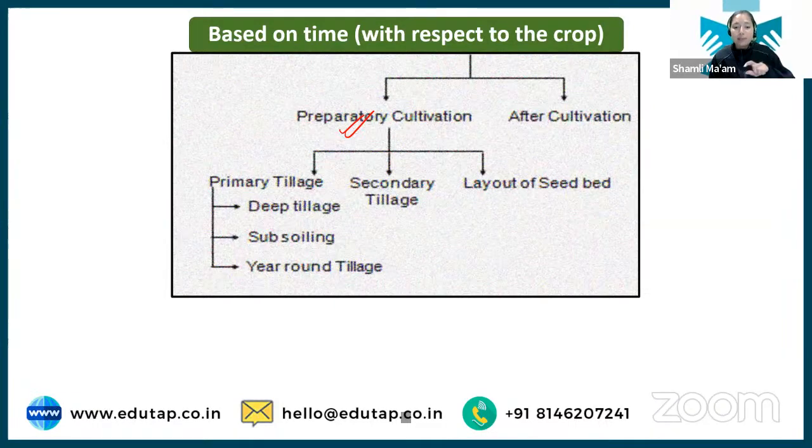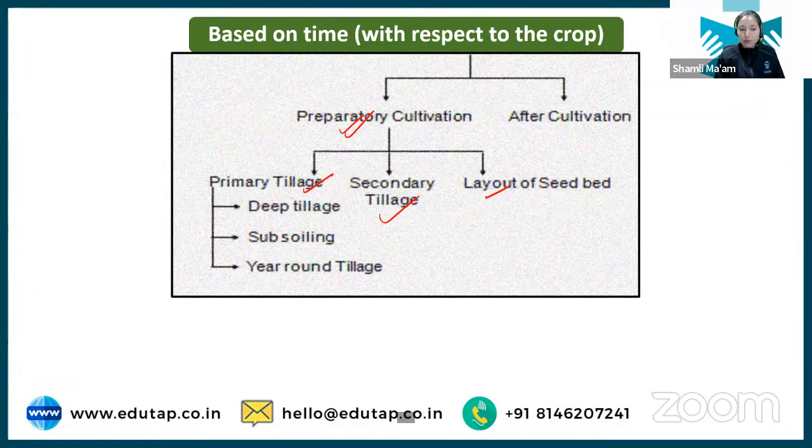Now, with respect to crop, whether we are doing the tillage operation before sowing of the crop or after sowing of the crop, we have preparatory cultivation and after cultivation. In preparatory cultivation we have primary tillage, secondary tillage, and then layout of seed bed. First and foremost, what happens is the primary tillage.